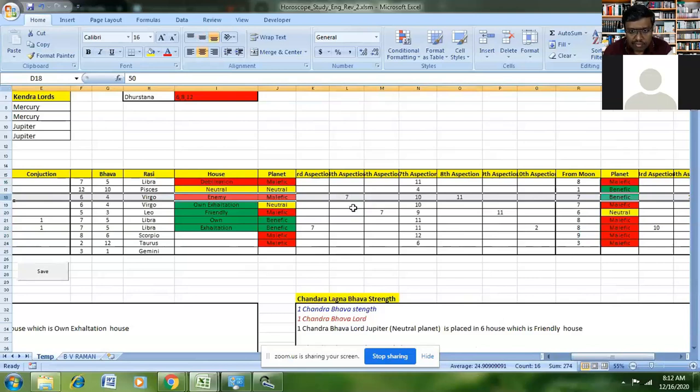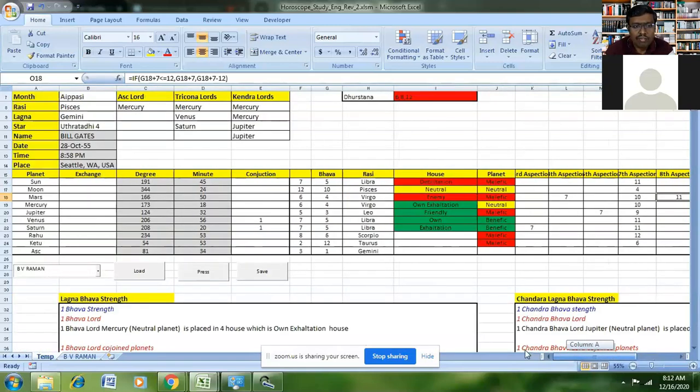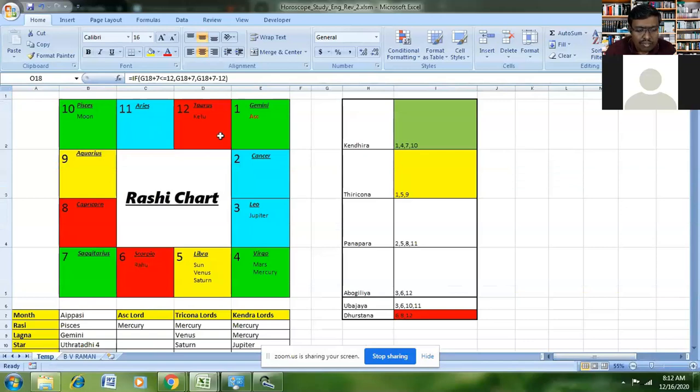So as shown here, the 4th aspect of Mars is at the 7th house. The 7th aspect of Mars is in the 10th house, and the 8th aspect of Mars is in the 11th house. So we can see that easily in the horoscope chart. Consider we have to see where Mars is there in the horoscope chart.